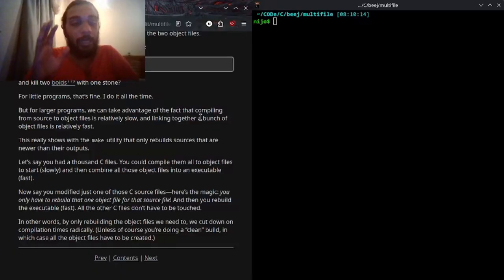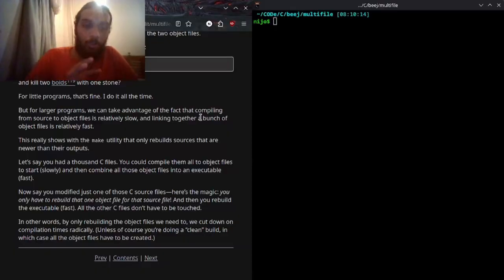Let's say you had 1,000 C files. You could compile them all to object files to start, slowly, and then link all those object files into an executable fast. Now say you modify just one of those C source files. Here's the magic: you only have to rebuild that one object file and then rebuild the executable fast. All the other C files don't have to be touched. In other words, by only rebuilding the object files we cut down on compilation times radically, unless of course you are doing a clean build, in which case all object files have to be created.